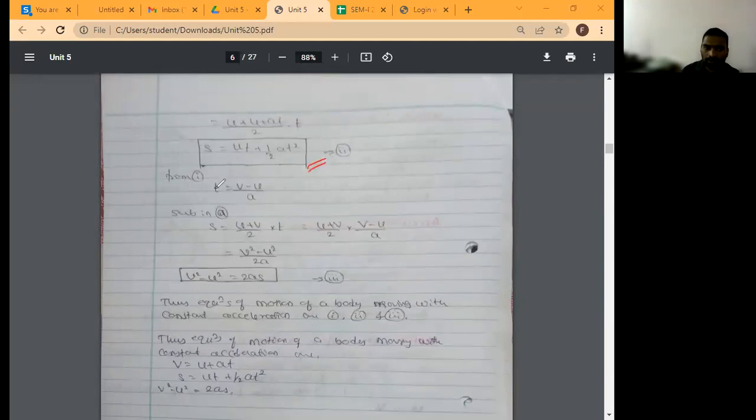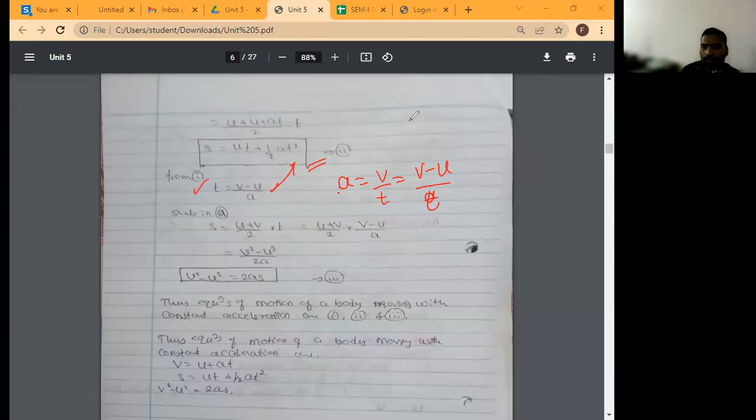Then time is equal to... first of all, what is acceleration? V by T. Okay, that is change in velocity. Change in velocity is final velocity minus initial velocity divided by time. So I will transfer this T to other side and A to other side. So what I have done? T is equal to V minus U divided by A. Is it correct? Then substitute this equation in this equation. So substitute A in the above equation.